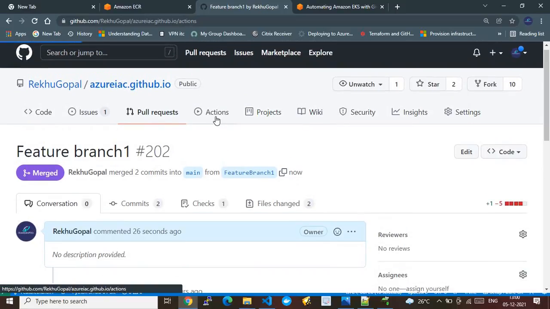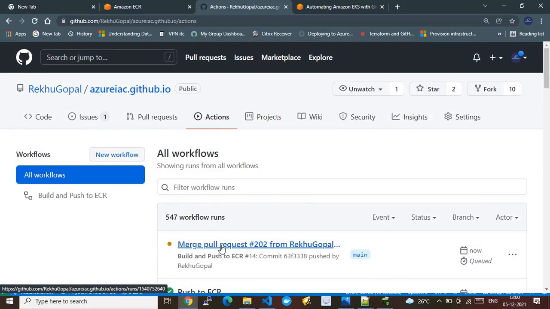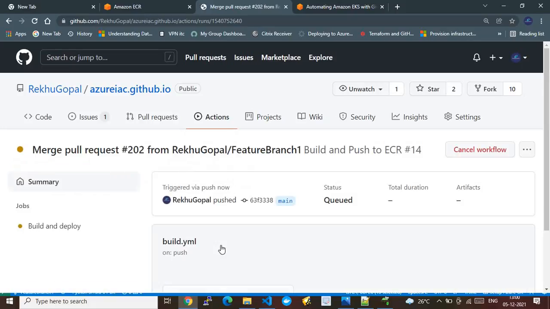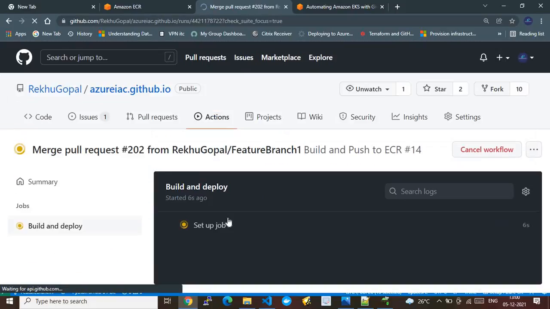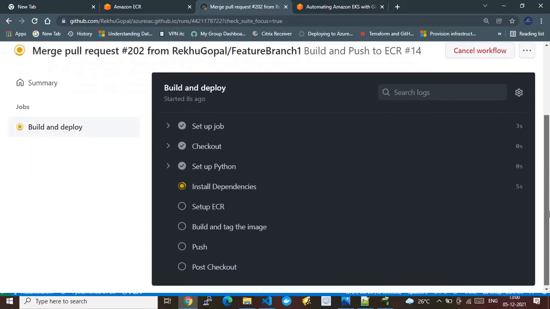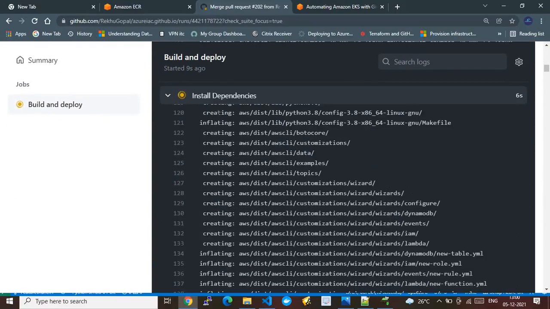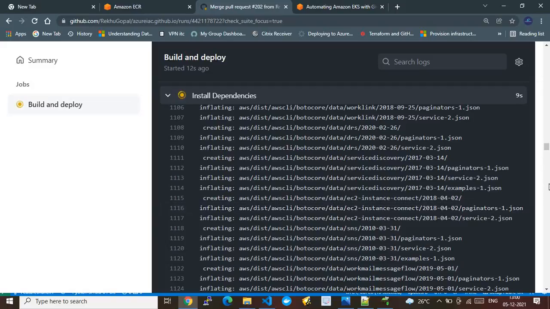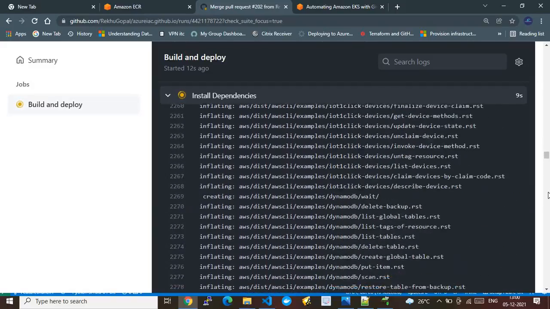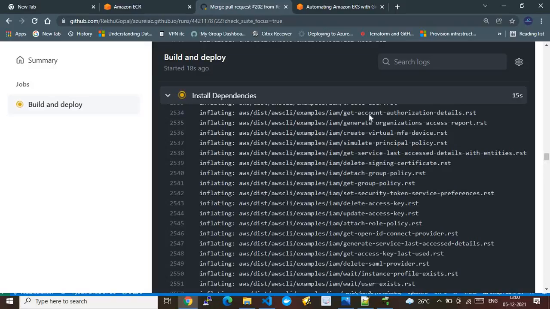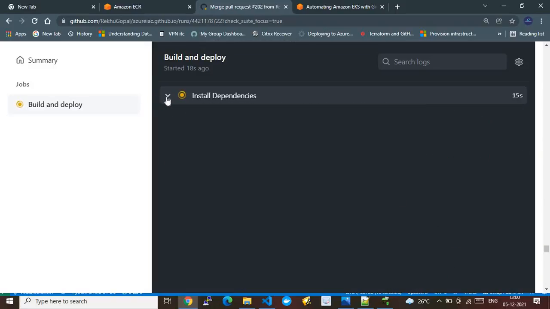So let's go to the GitHub action and see. All right, here it is. It has successfully started now, and we will have a parallel watch on these jobs. It would be very quick, but you see that the install dependency is getting executed now. Once this install dependency gets completed, it will execute the next commands.